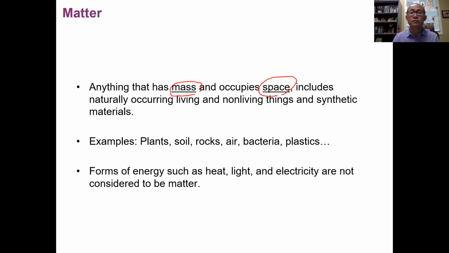So basically anything that has some amount and also occupies space is classified as matter, which is in the scope of chemistry study. Now, of course, matter includes naturally occurring living things or non-living things, or even synthetic materials, anything from small to big. Examples of matter, to give you a more conceptual idea, include plants, soil, rocks, dust, air, bacteria, plastics, everything around us, basically.